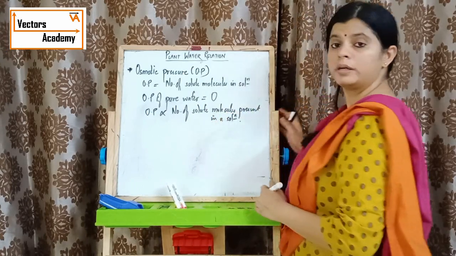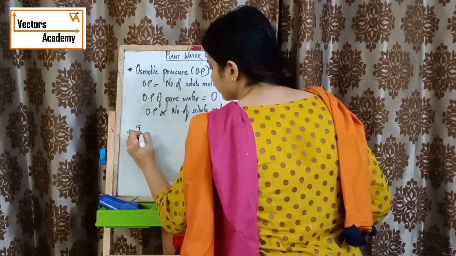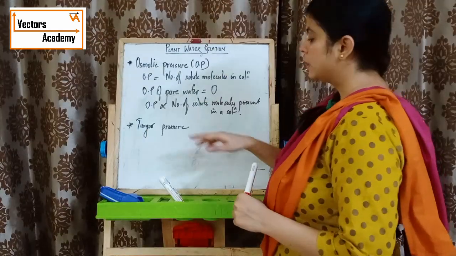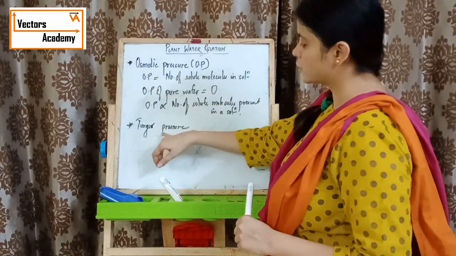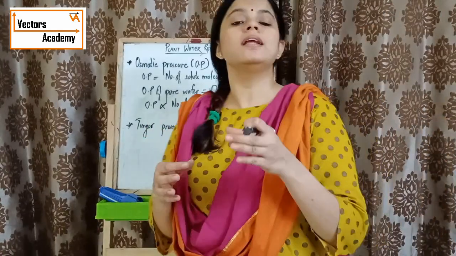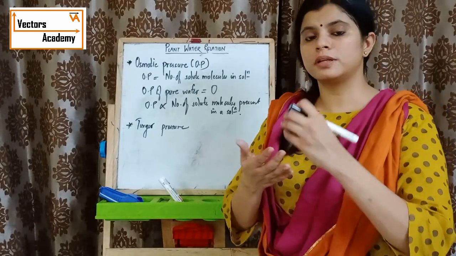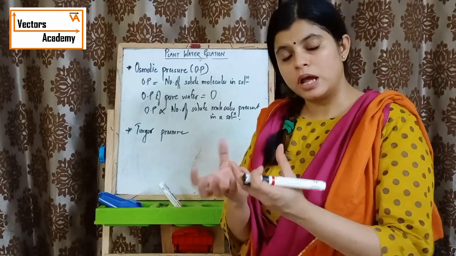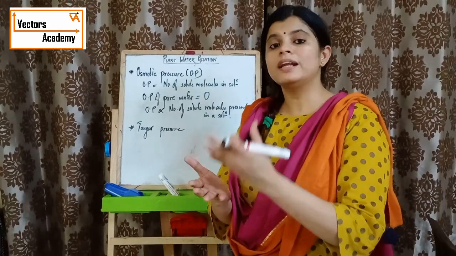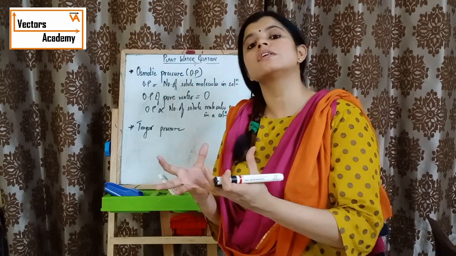Now there is one more term, that is Turgor pressure. The next term after osmotic pressure is Turgor pressure. As we studied, when a cell is placed in a hypotonic solution, the cell becomes turgid, and when the turgidity occurs, a hydrostatic pressure is developed in that particular cell.